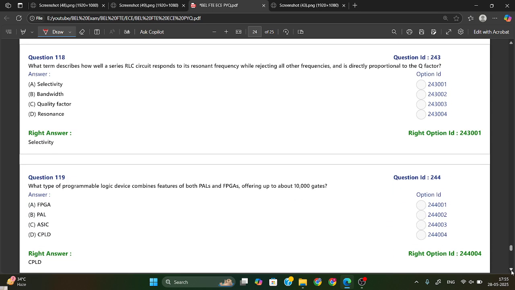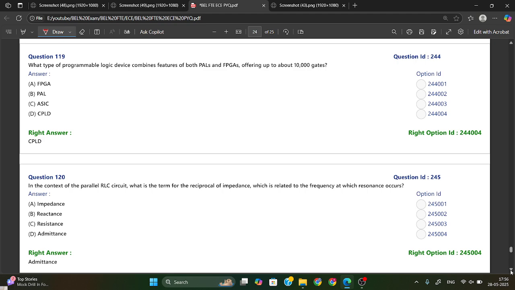What term describes how well a series RLC circuit responds to its resonant frequency while rejecting all other frequencies and is directly proportional to the Q factor? So what is directly proportional to Q factor? It is your selectivity, directly proportional to quality factor. Okay, selectivity. Option A is your right answer. And this quality factor is equal to what? Frequency divided by bandwidth. You need to remember this thing.